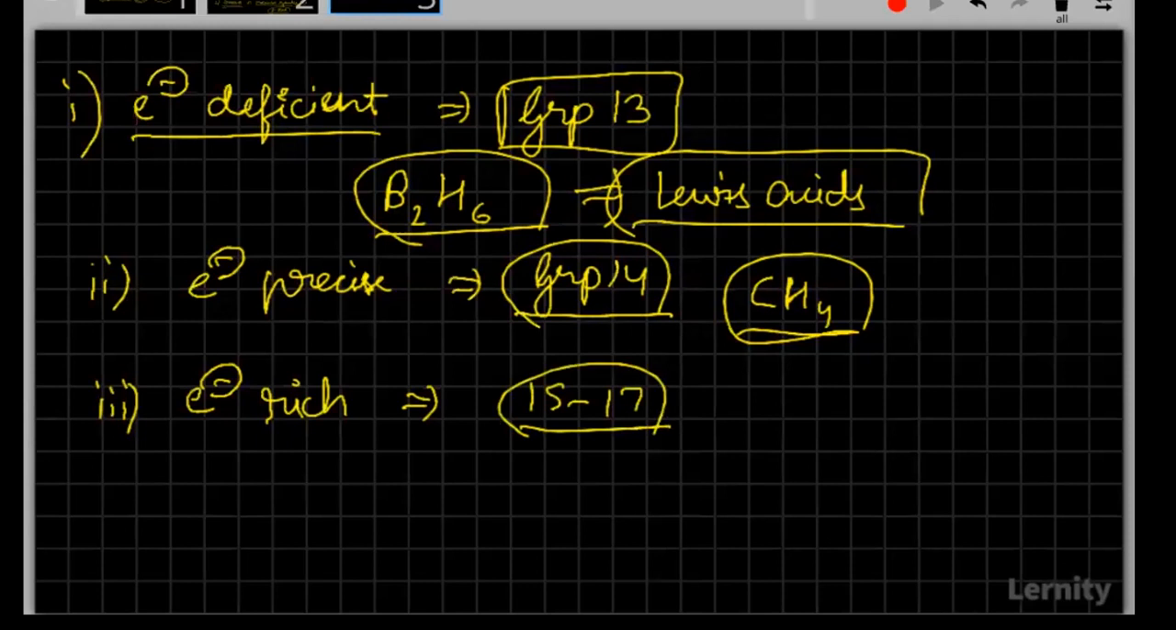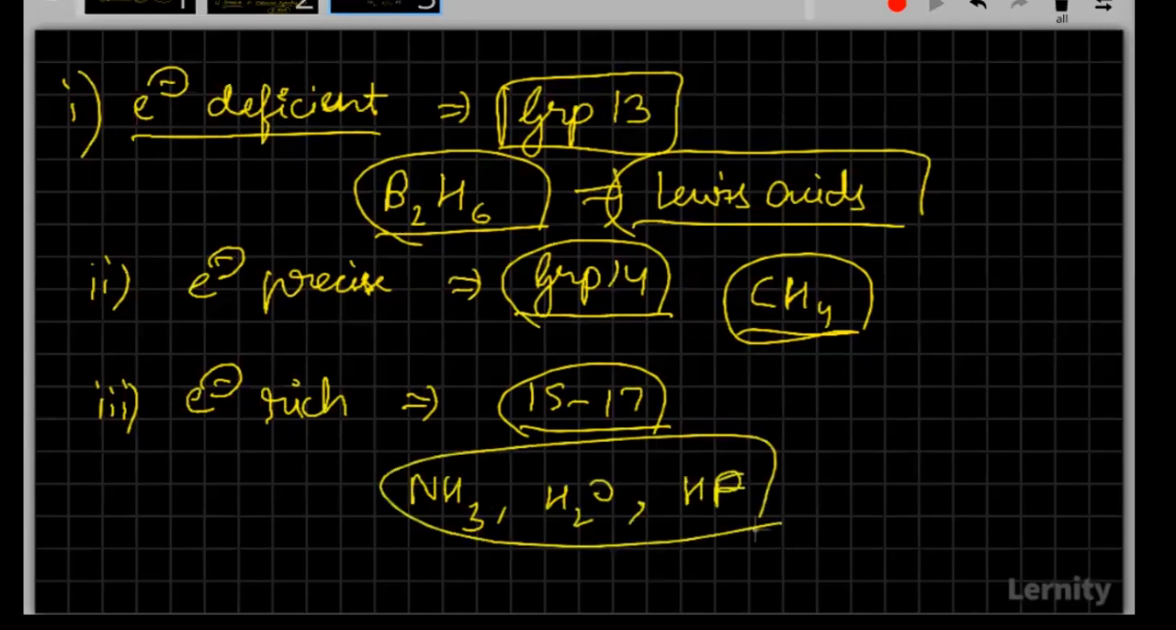If we consider the example from group 15, like ammonia, from group 16, like water, and from group 17, let it be like HF. So these are the examples that we have. Whether these are Lewis acids or Lewis bases becomes pretty obvious. So these will be Lewis bases.